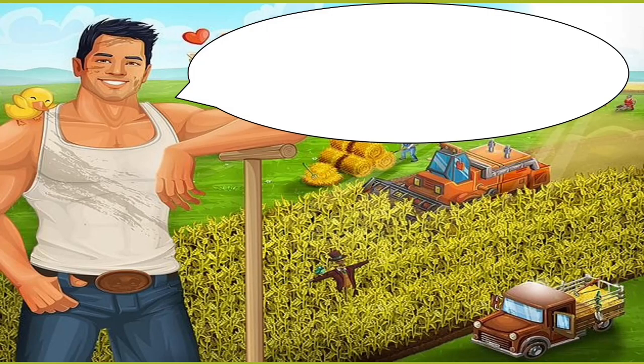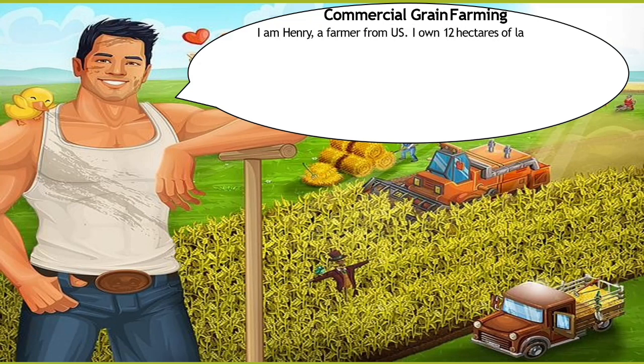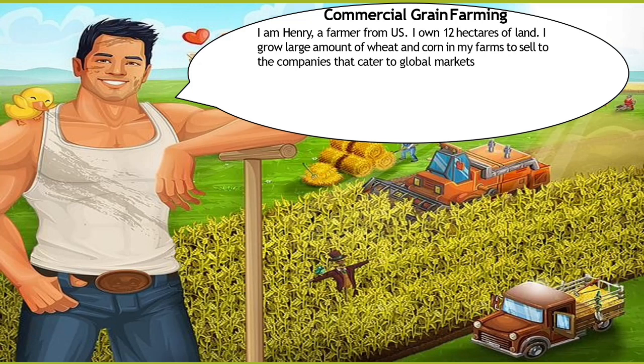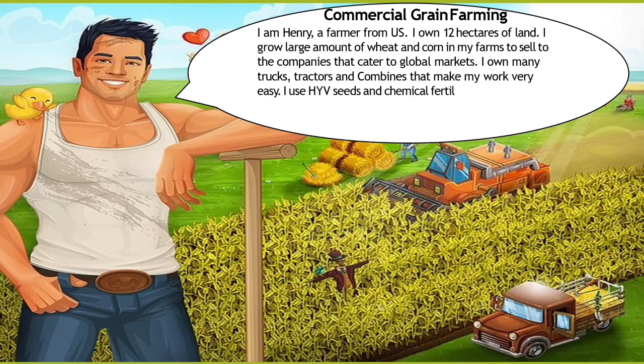So here is another story of a farmer who belongs to the USA. We are going to talk about commercial grain farming. So here is Henry. He is a farmer in the US, and he has 12 hectares of land, and he grows a large amount of wheat and corn on his farm to sell to companies that cater to the global market. And I own many trucks, tractors, and combines that make my work very easy.